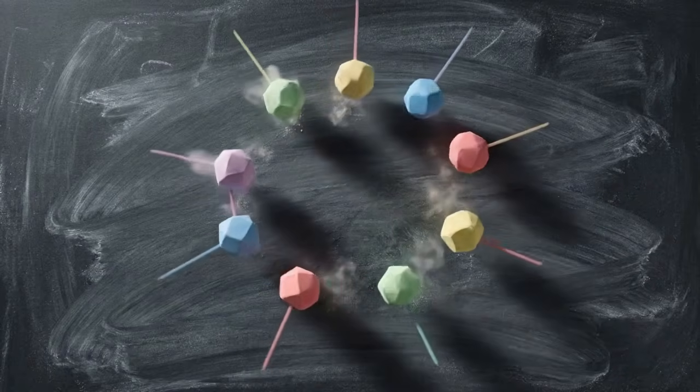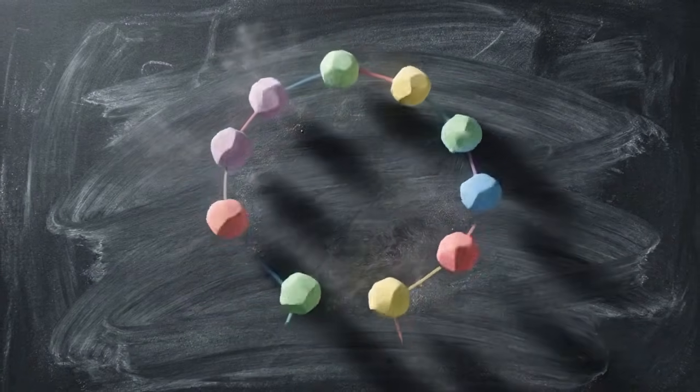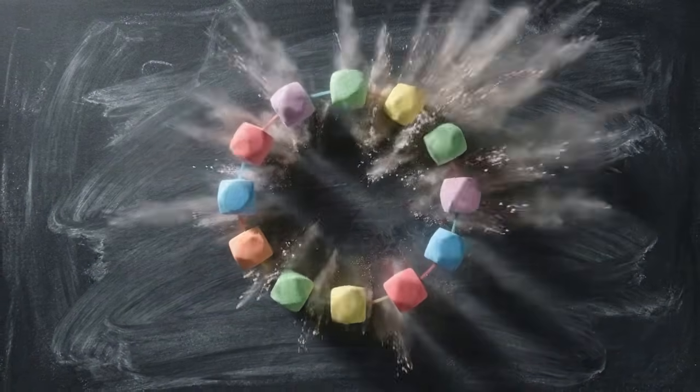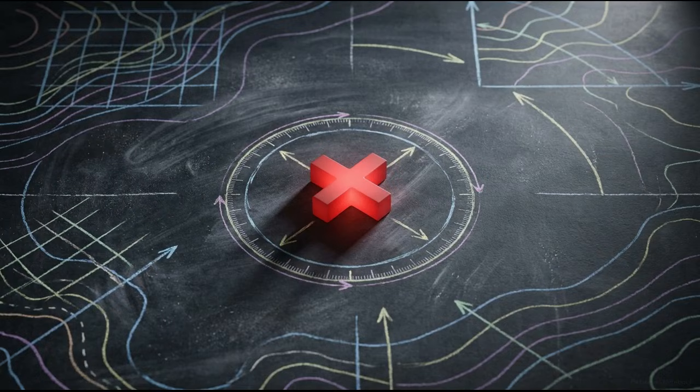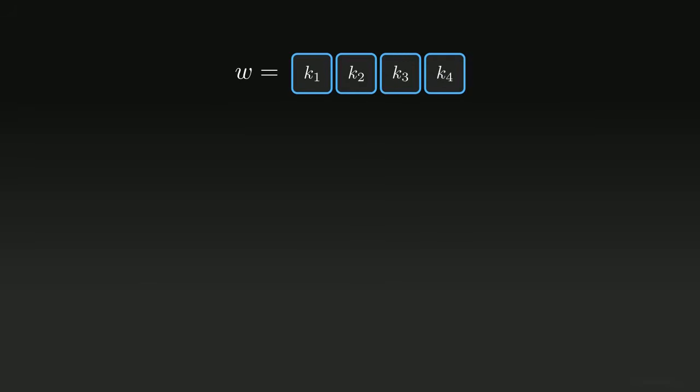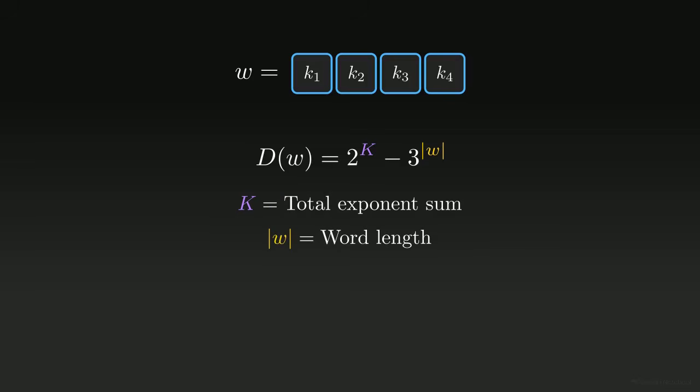A genuine Collatz cycle only exists if it satisfies a strict integer condition within the accelerated odds Syracuse map. We can map the exact boundaries of that condition before calculating a single trajectory. For any sequence of operations, what we call an exponent word, w, we can define a divisor, d of w. This is 2 to the power of the two-adic valuation, k, minus 3 to the power of the word length.